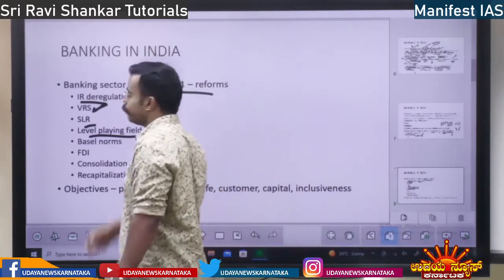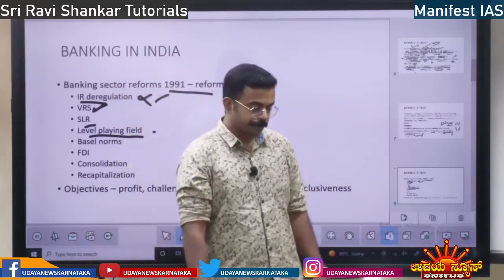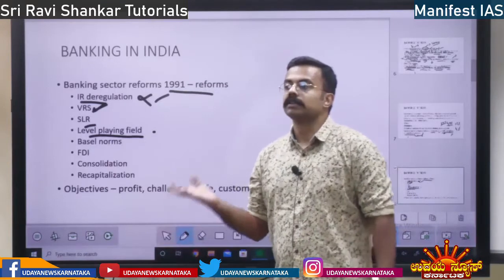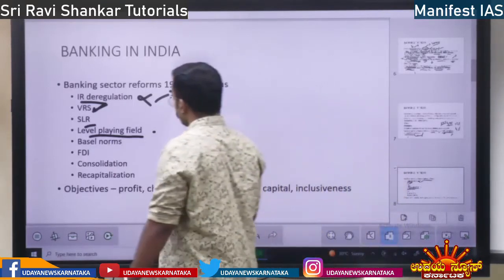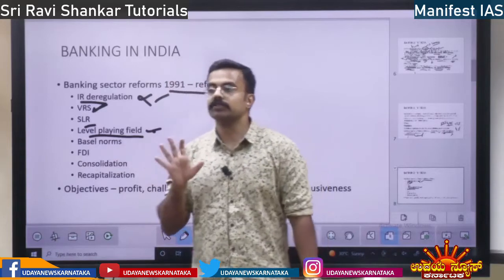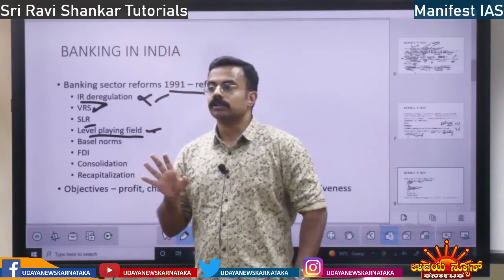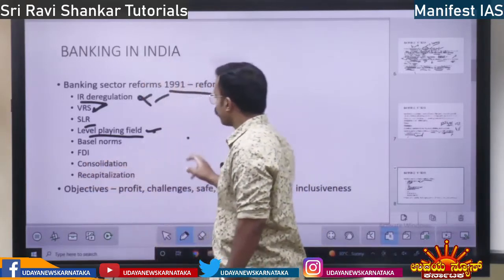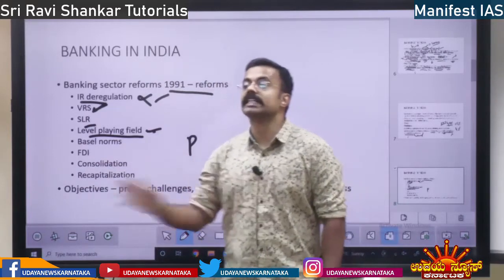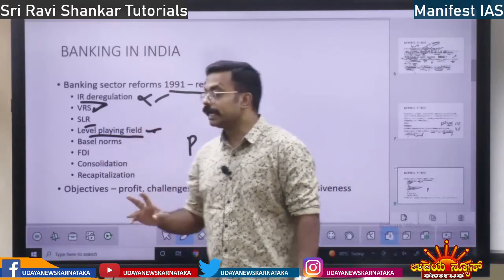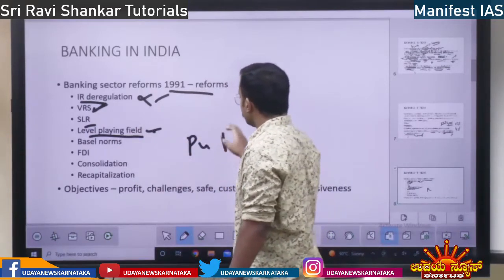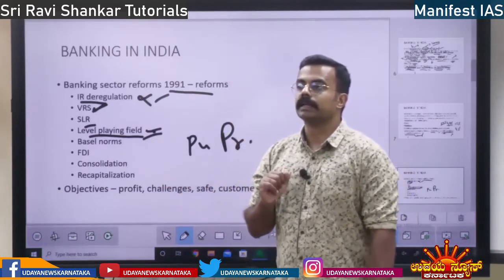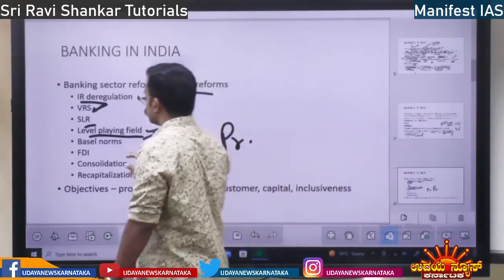Then level playing field. Level playing field means earlier public sector banks had unequal importance. They were given too much prominence. So whatever the rates, whatever the loans, private sector did not have proper participation. Private banks were discriminated against. So post 1991, between the public sector banks and private sector banks, there was a level playing field. Both were treated equally, right? That is one thing.